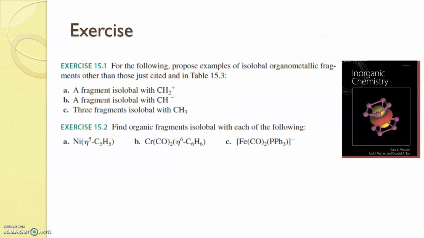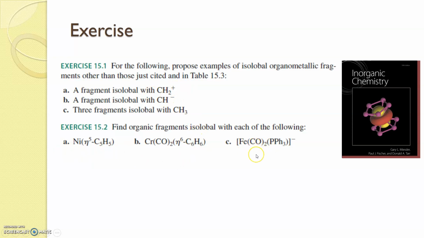Now this is an exercise for you, a problem I have taken from Mason and Tar. You have to find the isolobal organometallic fragment for all these and the organic fragment for all this. So this one is to find the organometallic part and this one is to find the organic part.